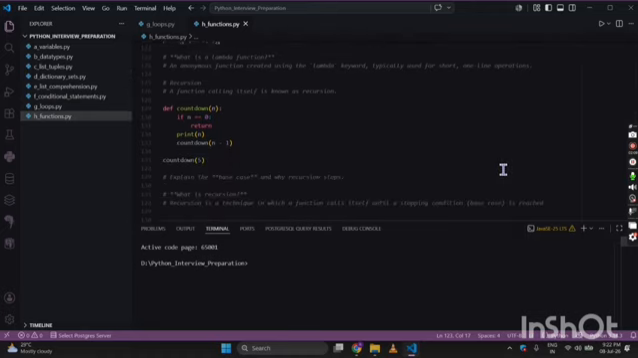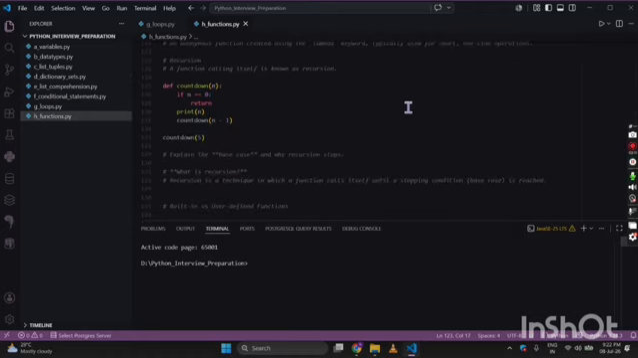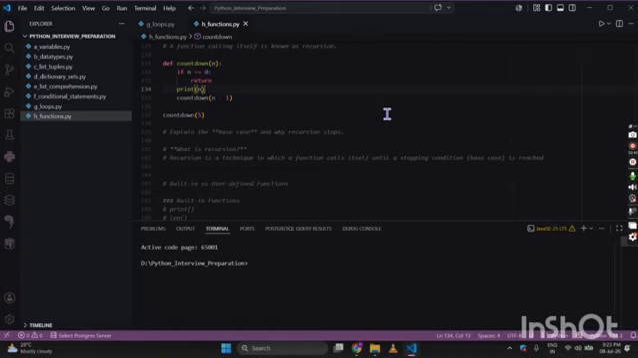Next up we have a very important concept, which is recursion. So what is recursion? A function calling itself is known as recursion. Suppose I am defining a function countdown, and I have taken n as a parameter. I have given a condition that if n equal to 0, it is going to return, and print n. Then we are calling the function countdown with n minus 1, so this is a function which is calling itself. So this is recursion.